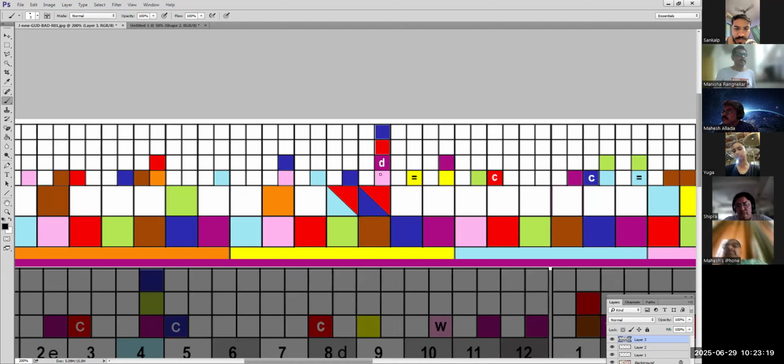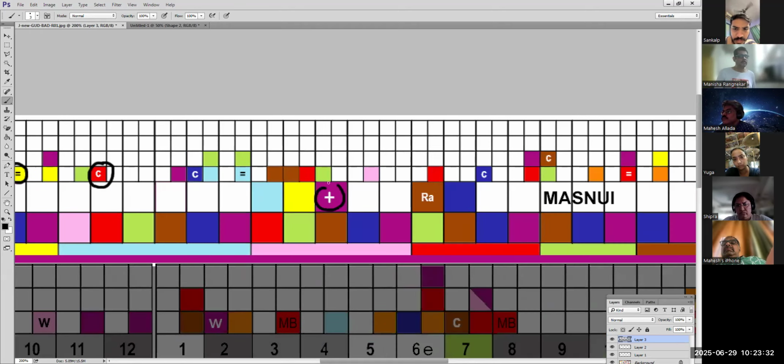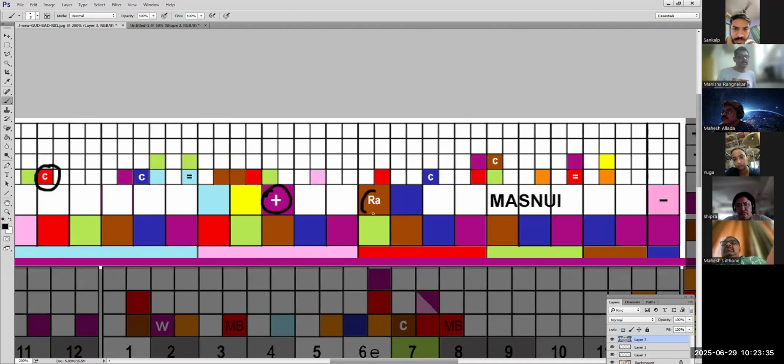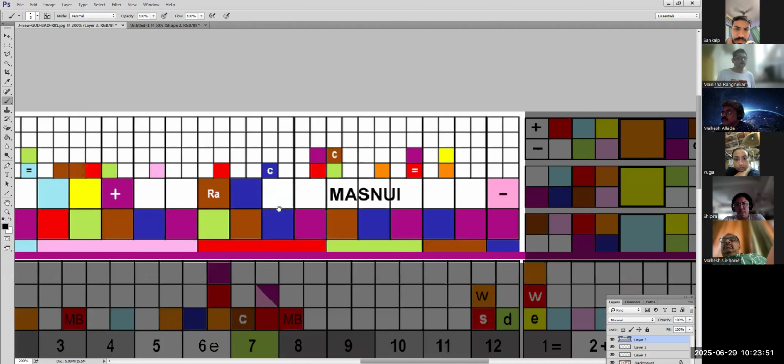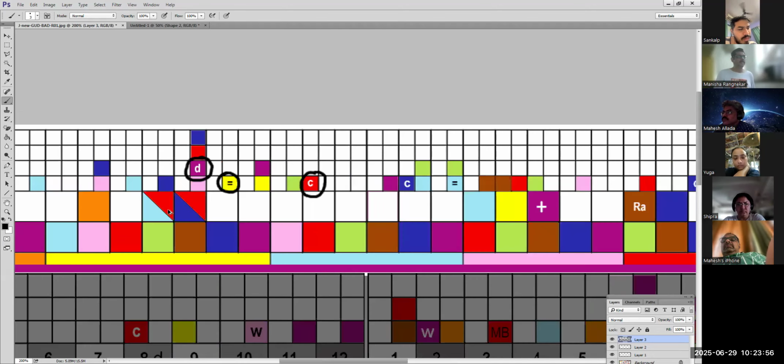So D is debilitated. This is double bad. This is under control. This is positive. This is acts Rahu like. So basically Mars and Mercury combination makes a Masnui Saturn which acts like Rahu, which is malefic. Okay, then I think all the nomenclature is covered. So this is a Masnui planet also.